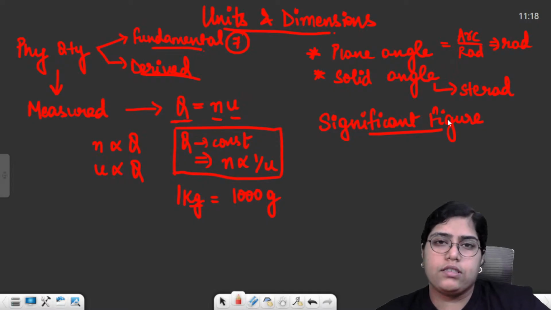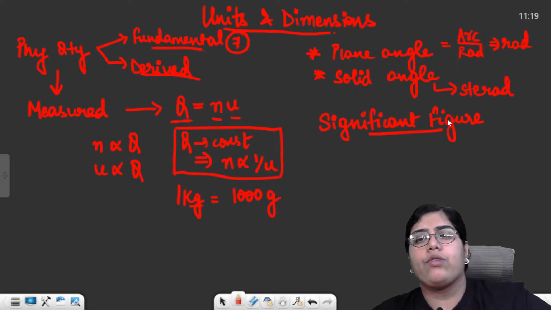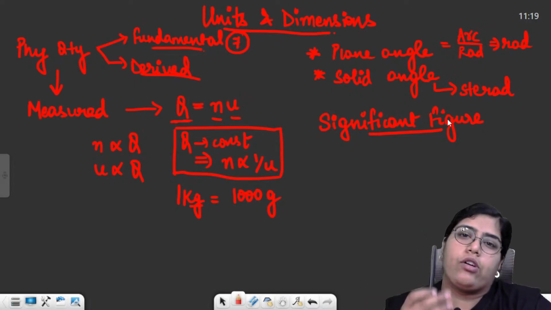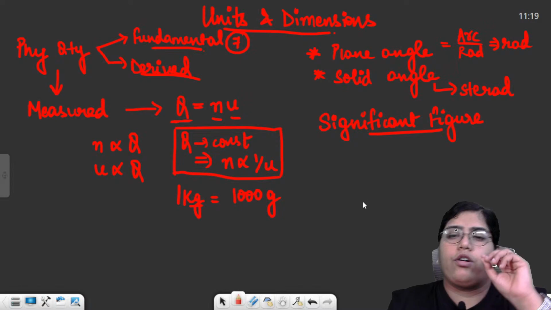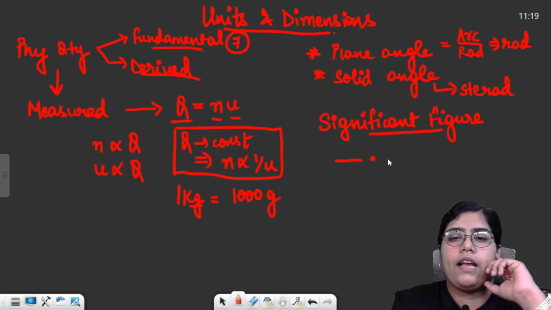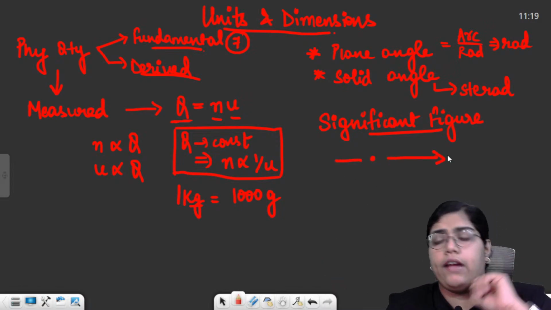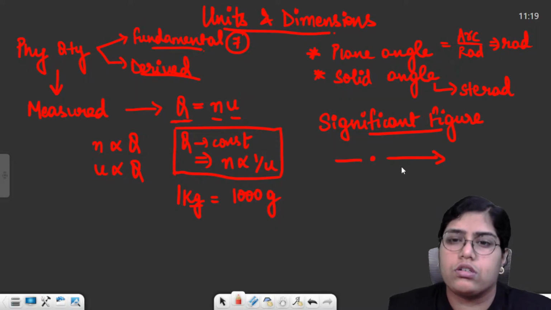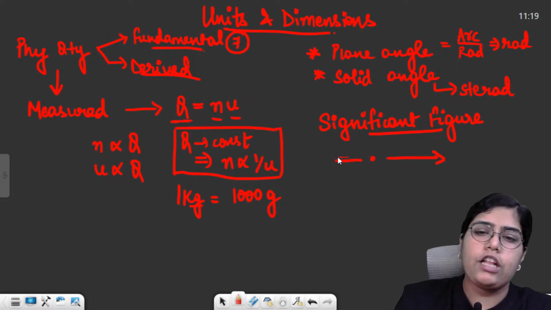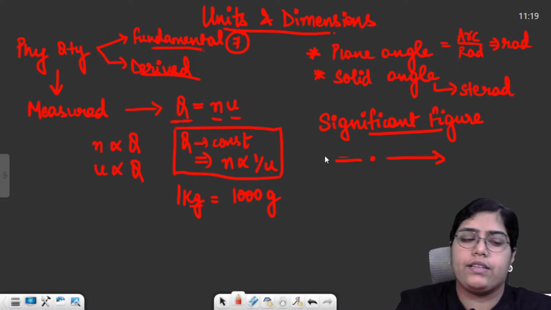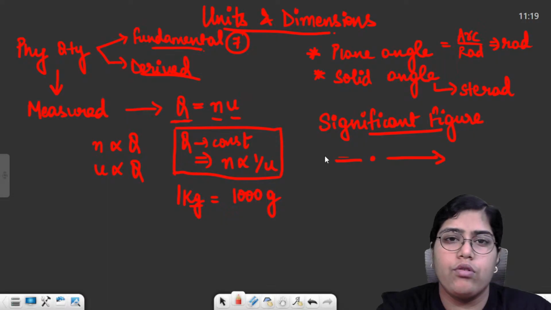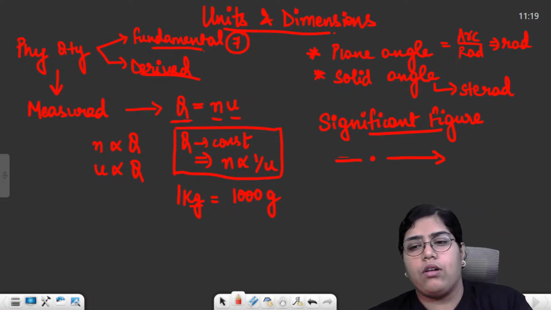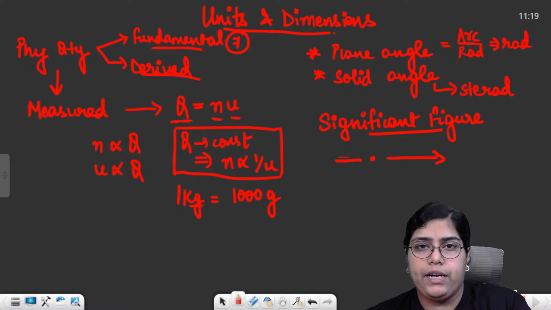Every non-zero digit is significant. Zeros are significant if they are in between two non-zero digits. And then you have to take care of the decimal. For example, the decimal point is over here. Then towards the right of the decimal point, every digit, be it non-zero or zero, becomes significant. To the left of the decimal, there are some rules which you have to follow. So this was all about units and measurement.